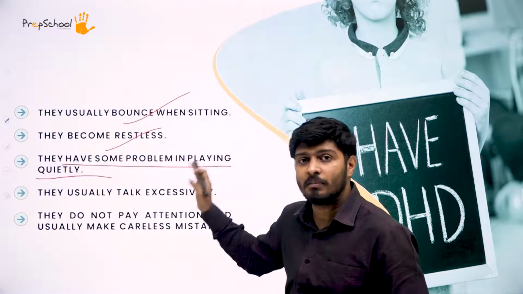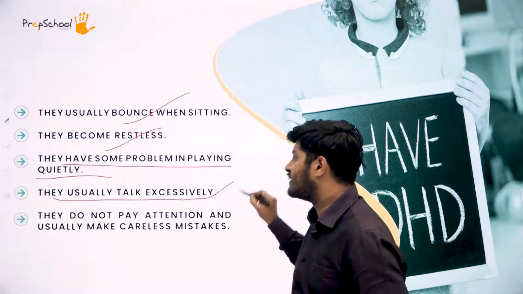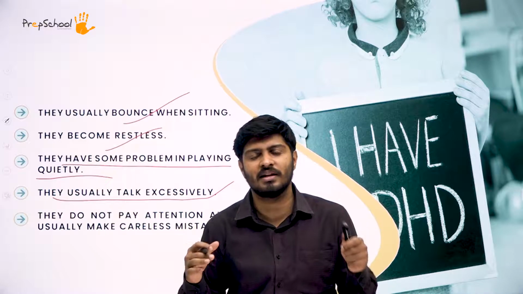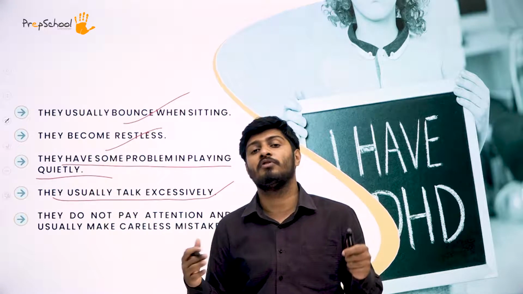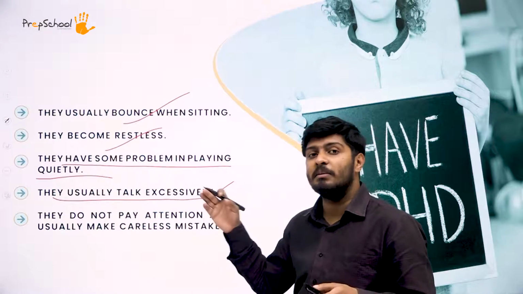Then the next symptom ADHD children have is that they usually talk excessively. They keep on talking a lot. Like I said, they don't like quietness. They make a lot of noise, and they make a lot of fuss about everything. So they speak a lot. That's another symptom they have.